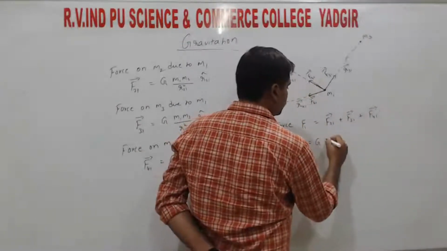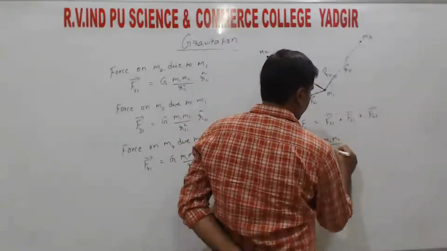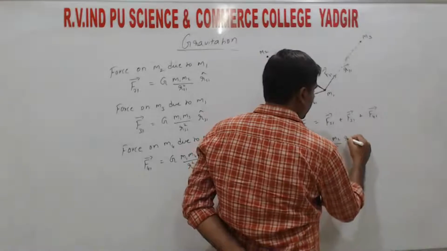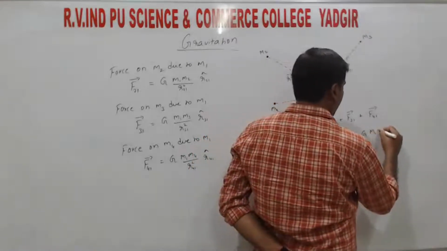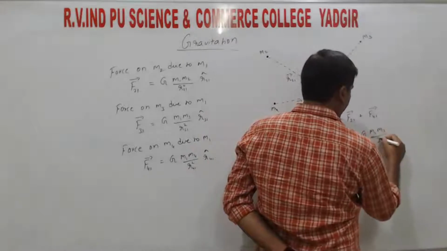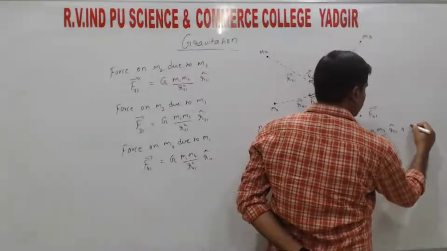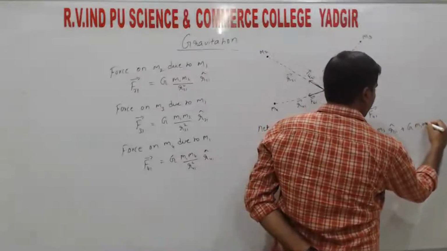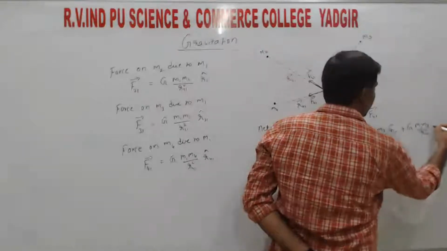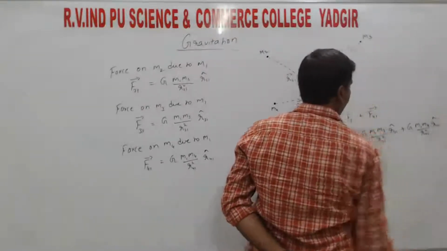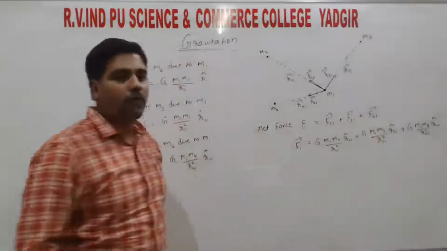So that is equals to G into M1 M2 divided by R21 square into R21 cap plus G into M1 M3 divided by R31 square R31 cap plus G into M1 M4 divided by R41 square R41 cap. Right? That is the force on one.